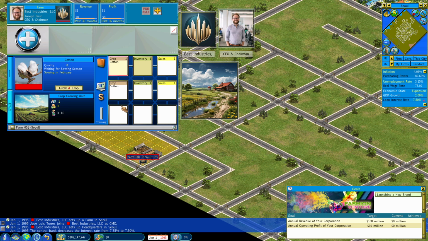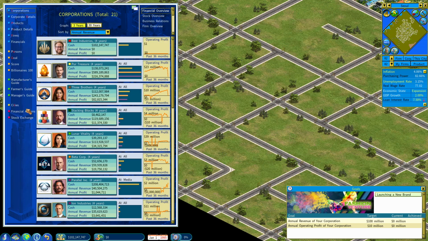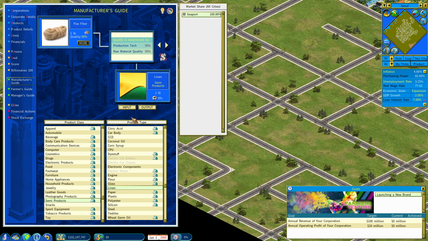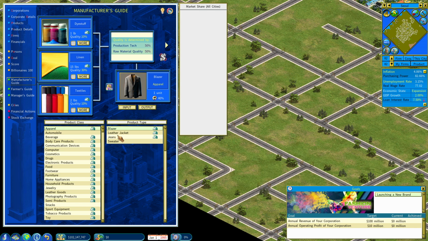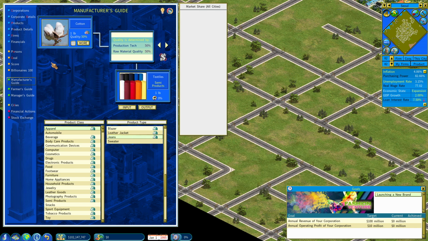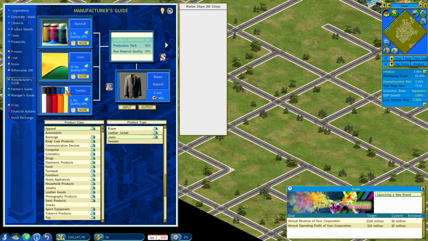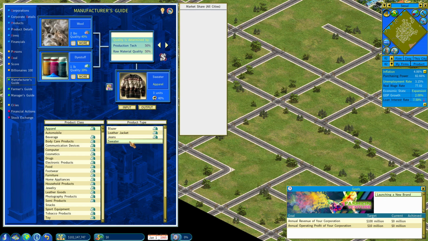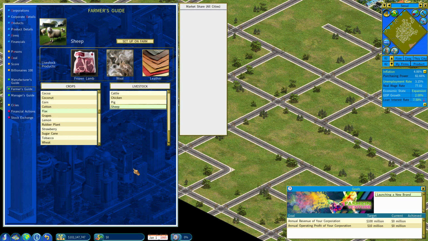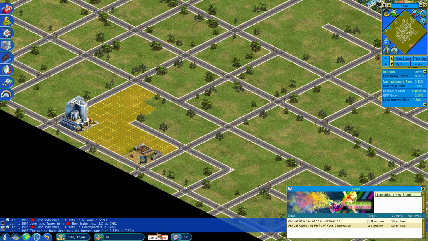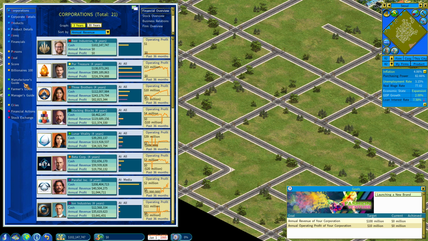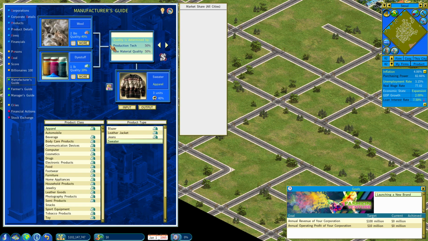In fact, do we want to R&D our cotton? How important was the quality of the cotton? 50% goes into the quality of the textiles. I guess this is where, oh no, wool is what we're, yeah, so wool just goes in.